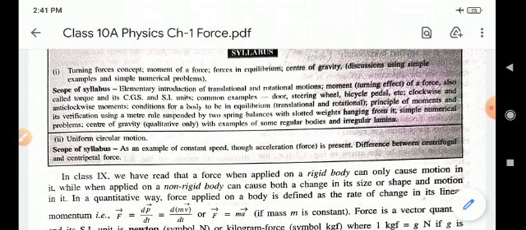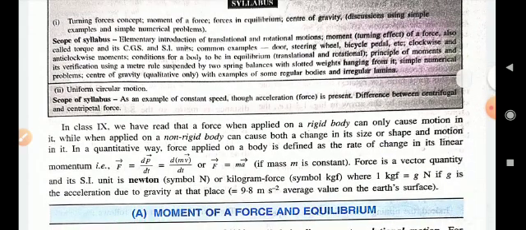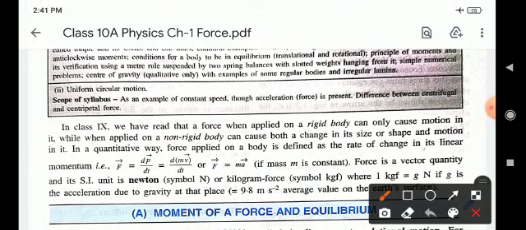Another meaning of force is that the rate of change of momentum is called force. Children, we know the formula of force: F vector equals dp vector upon dt, where p is equal to mv, where m is constant, v is variable and F is also variable.